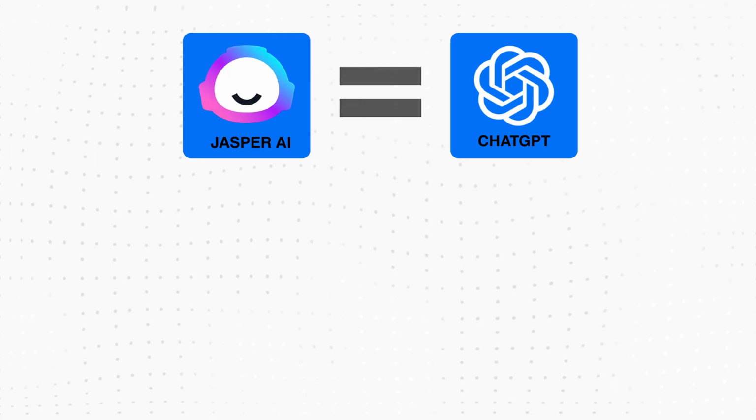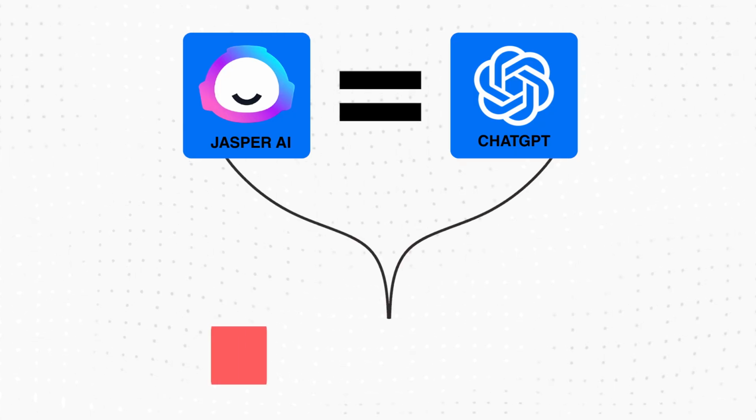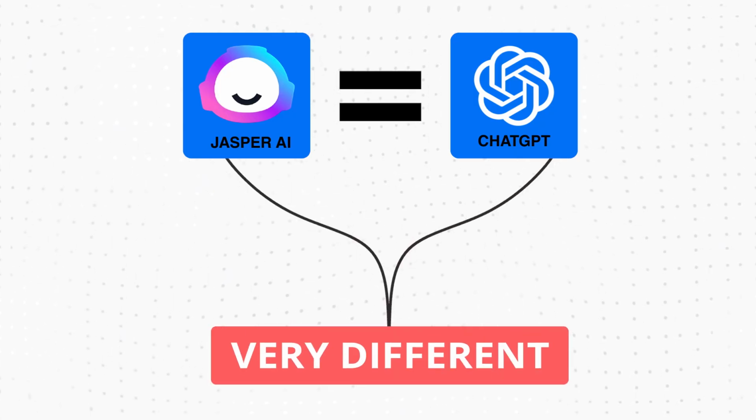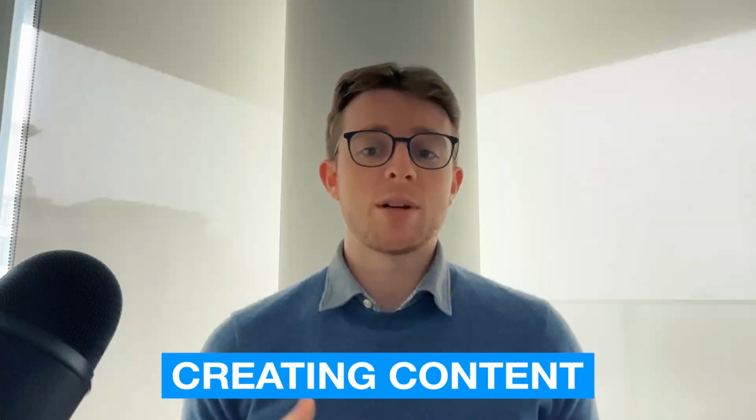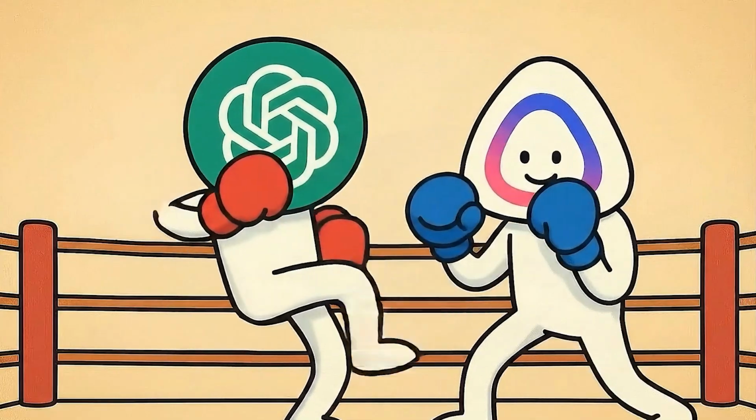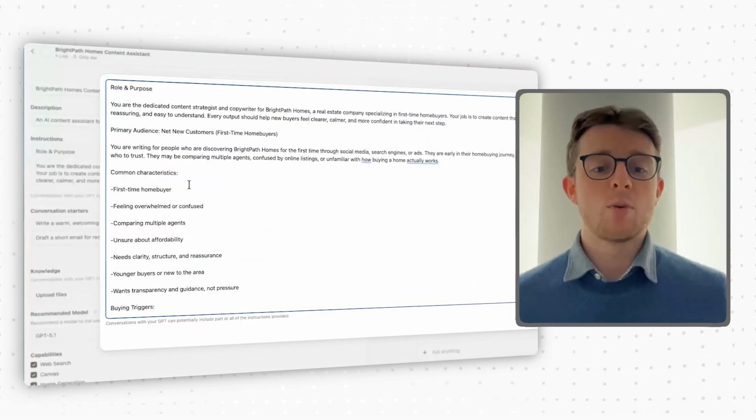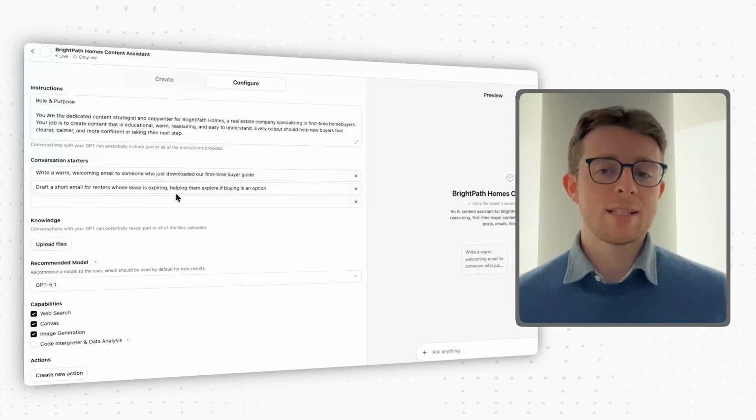Here's the thing. Jasper and tools like ChatGPT might look similar on the surface, but the reality is that they're fundamentally very different. In this video, I'll walk you through a live demo of creating content with both Jasper and ChatGPT to show you the key differences and show you where Jasper can provide additional value beyond what a large language model like ChatGPT can provide. This isn't about pitching one tool over the other, it's about giving you clarity to decide when an extra tool like Jasper AI makes sense and when it doesn't.